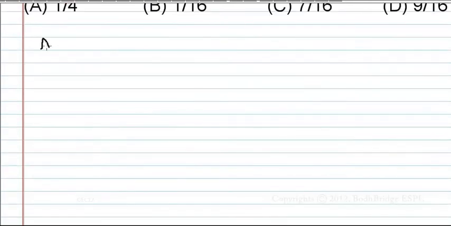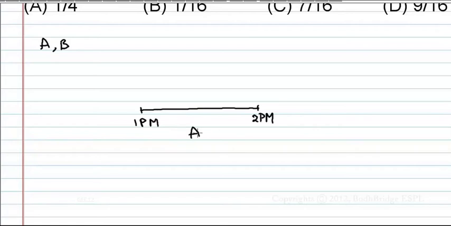A and B are two friends, it seems. They meet between what? 1 to 2 p.m. That means, let us take a line. This is 1 p.m. to 2 p.m. Okay, this is for A, let us say. And for B, let us draw in this direction. Okay, this is 2 p.m. This is for whom? B.